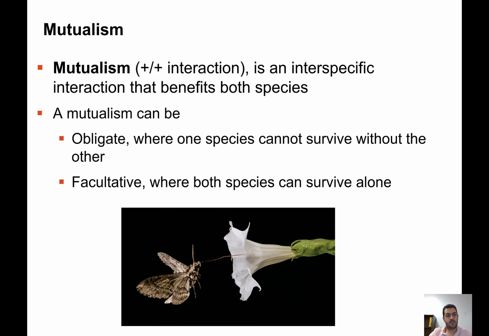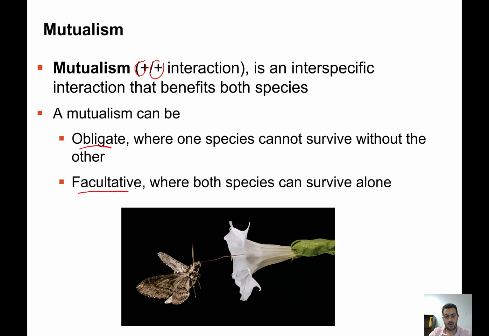The second type of symbiotic relationship is mutualism, and here both organisms are getting benefit, so it's a mutual, plus-plus interaction. Both of them benefit from this relationship, and mutualism can be divided into obligate mutualism or facultative mutualism. Obligate mutualism is where one species cannot survive without the other.